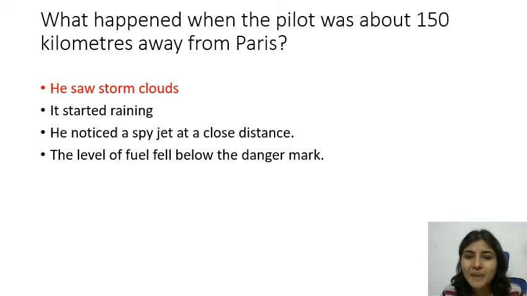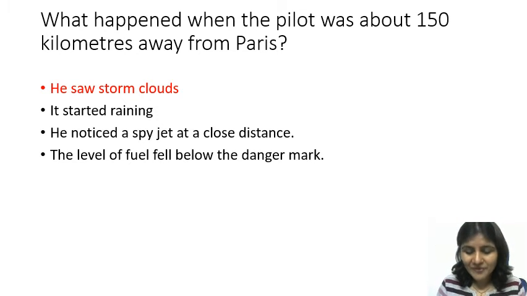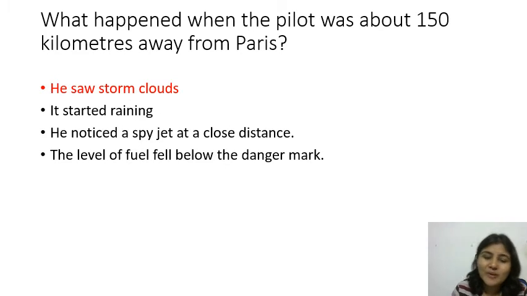What happened when the pilot was about 150 kilometers away from Paris? I would like to read a few lines from the text so that we answer other questions as well. The text reads: Paris was about 150 kilometers behind me when I saw the clouds. It was storm clouds, okay? So they were huge. You might get an option, he saw storm clouds or he saw clouds. That is to confuse you. The answer is storm clouds, and they were huge, and they were even compared to black mountains standing in front of me across the sky. So the answer is storm clouds.